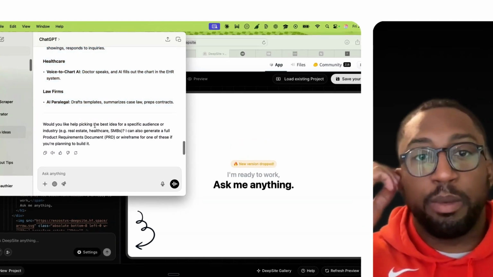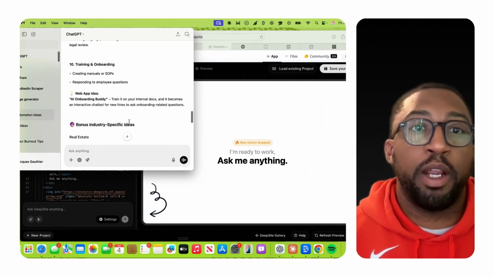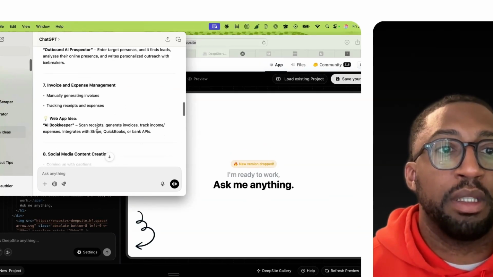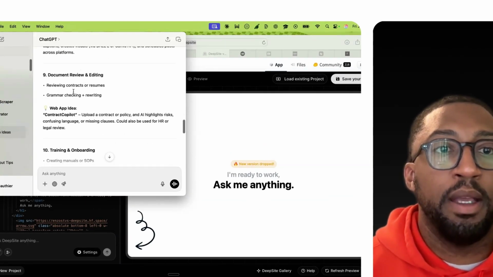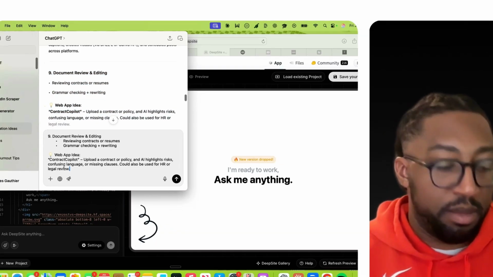At the end, it's going to ask a couple questions. What we want to do is pick one of them and make sure that we're creating a PRD, which is a product requirement document. That's going to be a frame we can use. Let's just go ahead and pick something. I think let's go 9. I'm going to copy this, paste it down here, and create a PRD.